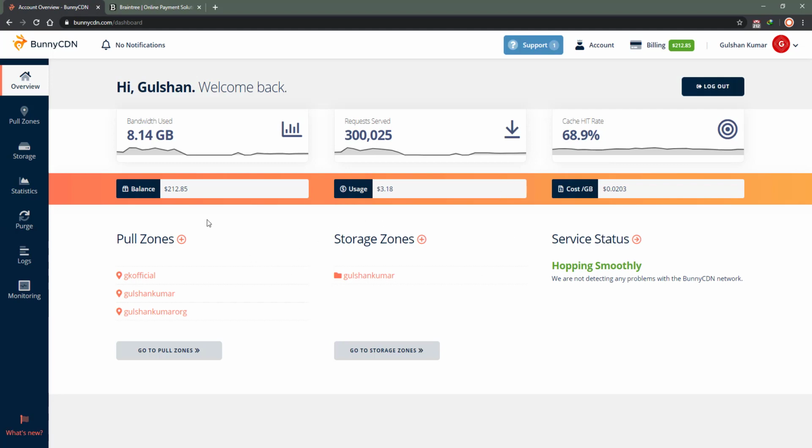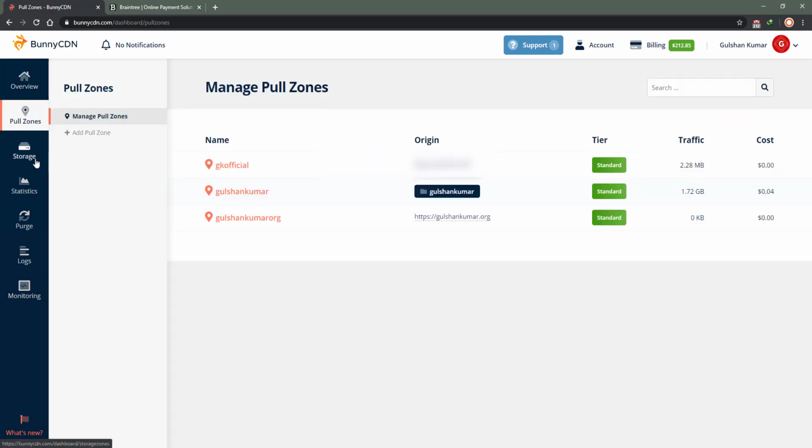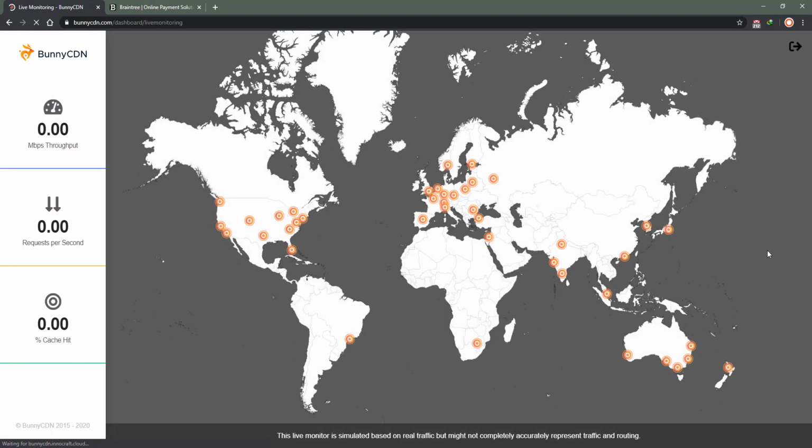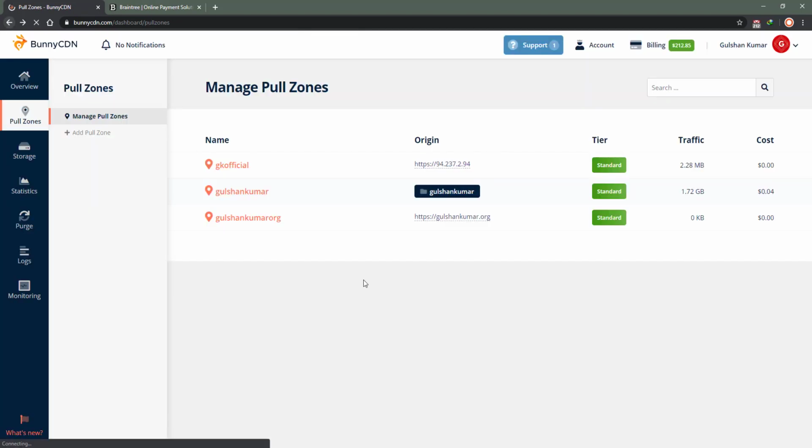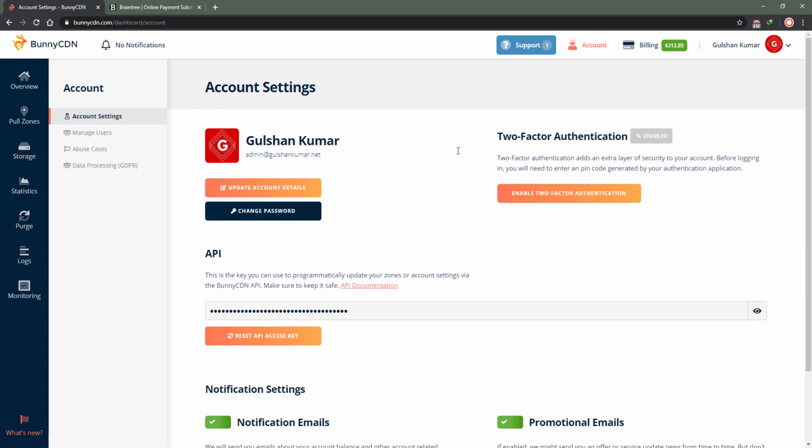Okay, so I hope that you find this useful. I have tried to walk you through everything, and there is monitoring as well, which shows real-time information. This graph looked very beautiful when I once did stress testing at the loader.io website. It was going very rapidly, requests per second. So this was my complete review of Bunny. Last, I can show you account details.